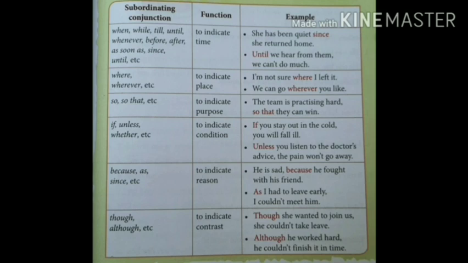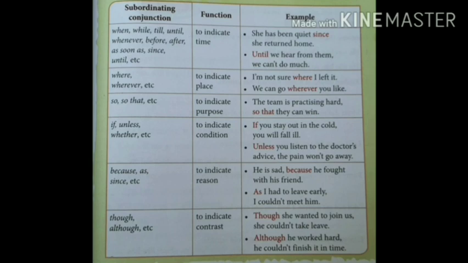In this sentence, "the team is practicing hard" is the main clause and "they can win" is the subordinate clause. So these two clauses are connected by "so that". So "so that" is a subordinating conjunction used in this sentence.